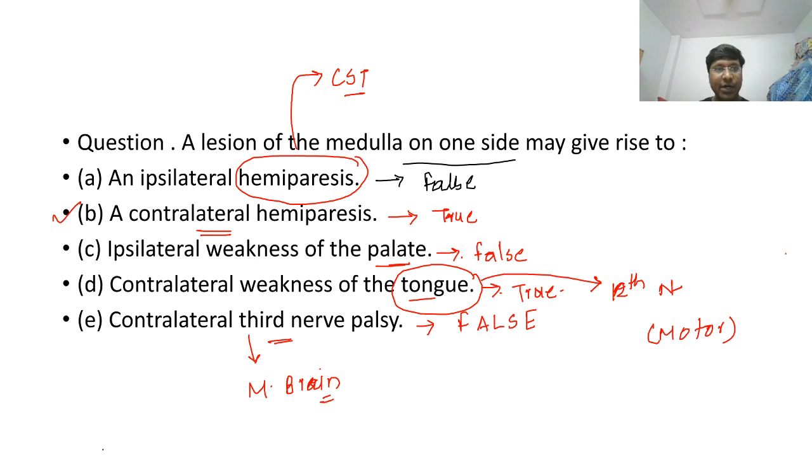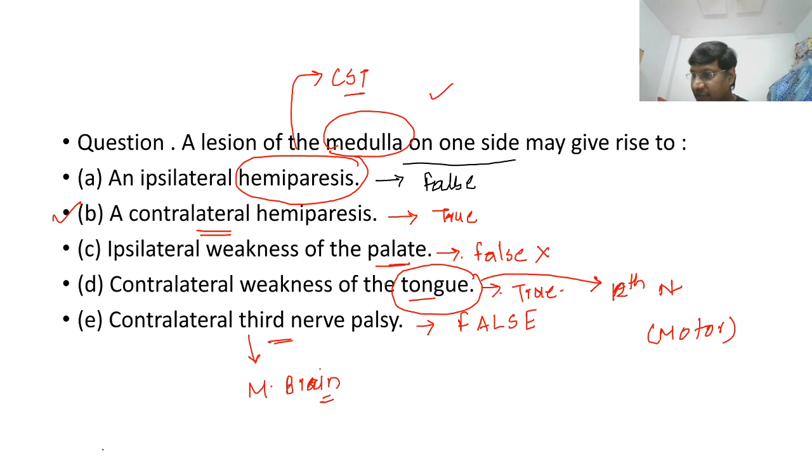Next, now I'll go back to the question. Ipsilateral hemiparesis will not be there if the lesion is in the medulla, so there will be contralateral hemiparesis. Ipsilateral weakness of the palate will not be there, because the palate is supplied by your fifth nerve. And contralateral hemiparesis of the tongue.